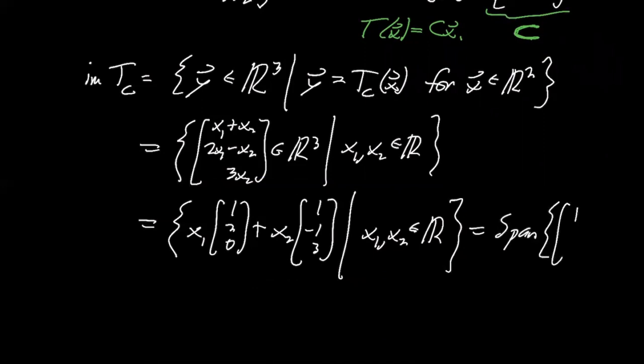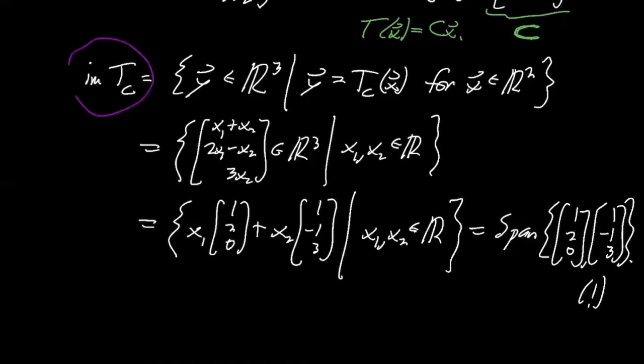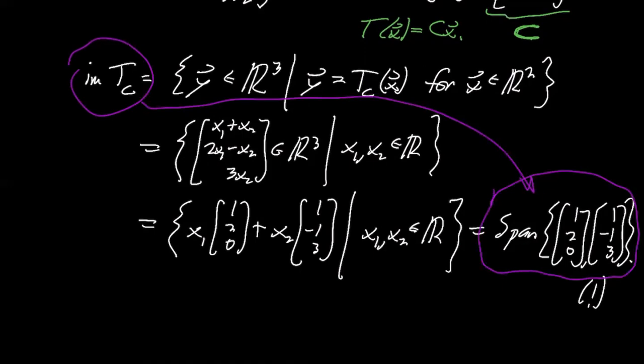And so this is a neat thing to notice, that this right here equals this. And these vectors are the columns of the matrix C.